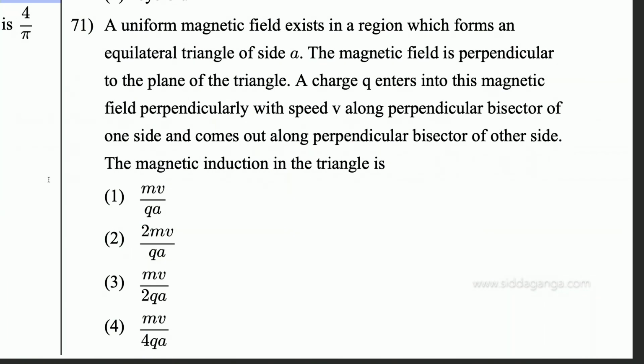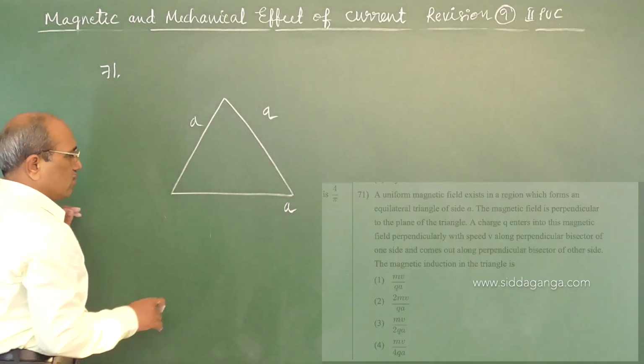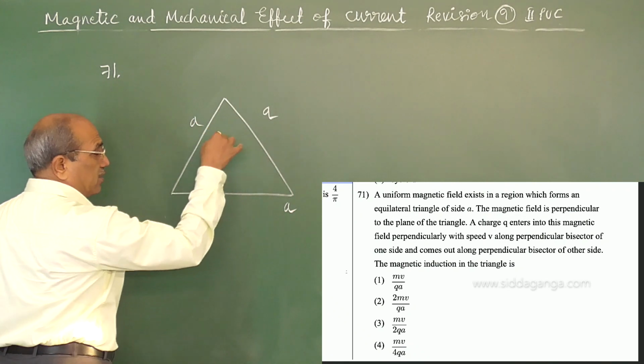A uniform magnetic field exists in a region which forms an equilateral triangle of side A, each side is A. The magnetic field is perpendicular to the plane. A charge q enters this magnetic field perpendicularly with a speed v along the perpendicular bisector of one side and comes out along the perpendicular bisector of the other side. The question is, what is the magnetic induction in the triangle? The field is acting perpendicular.